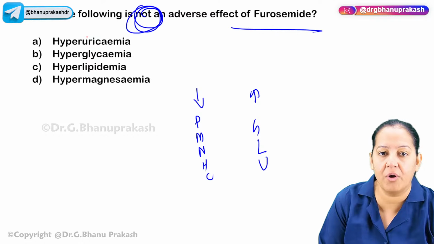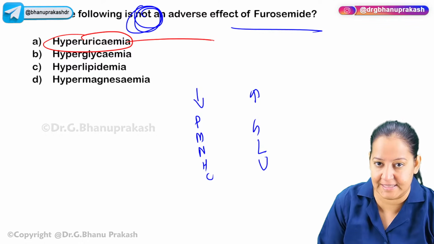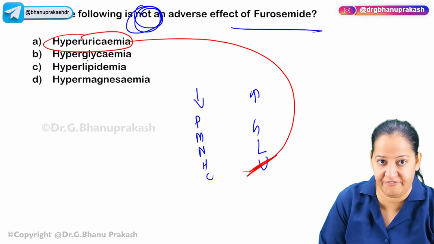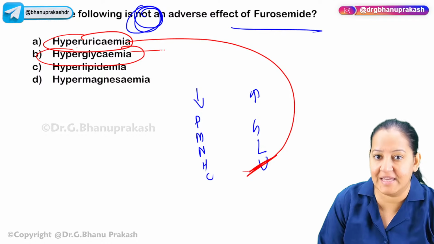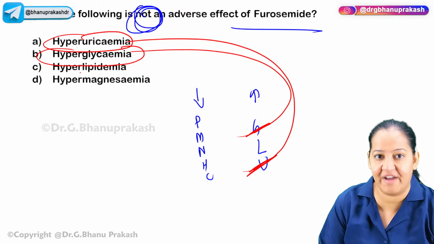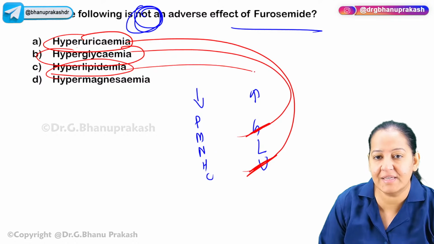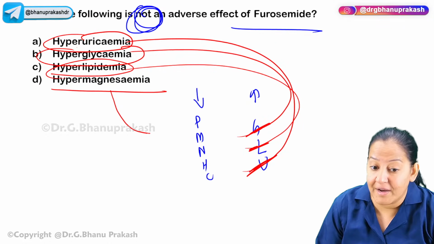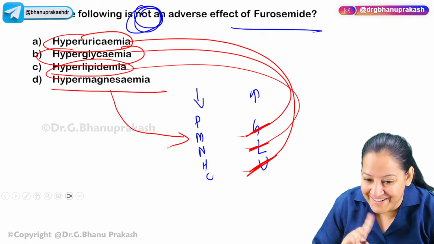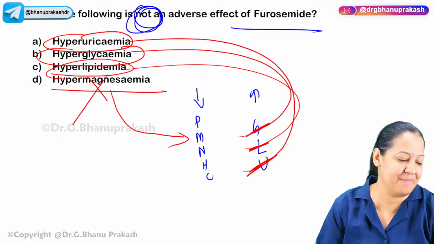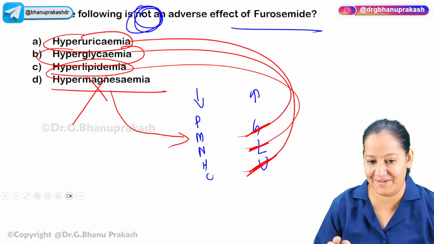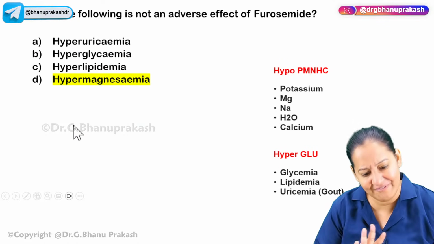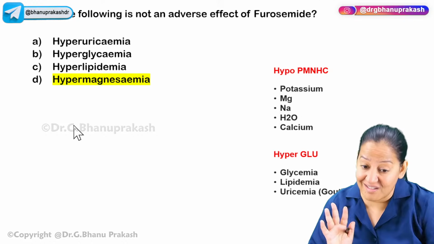So first of all, hyperuricemia, yes, it is a side effect. Hyperglycemia, yes, also a side effect. Hyperlipidemia, yes, it's also a side effect. But hypermagnesemia, no, it's hypomagnesemia, not hyper. So incorrect among them is D. This is how you can apply. Things are very simple. The only thing is you must understand it.